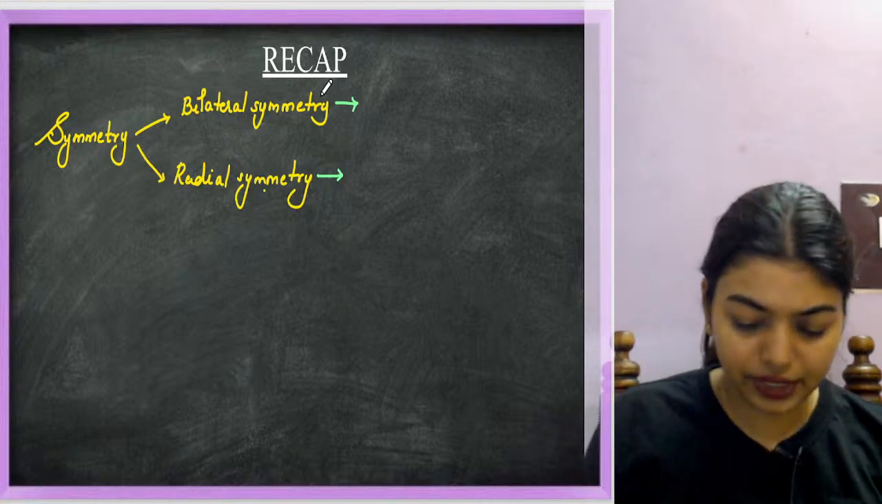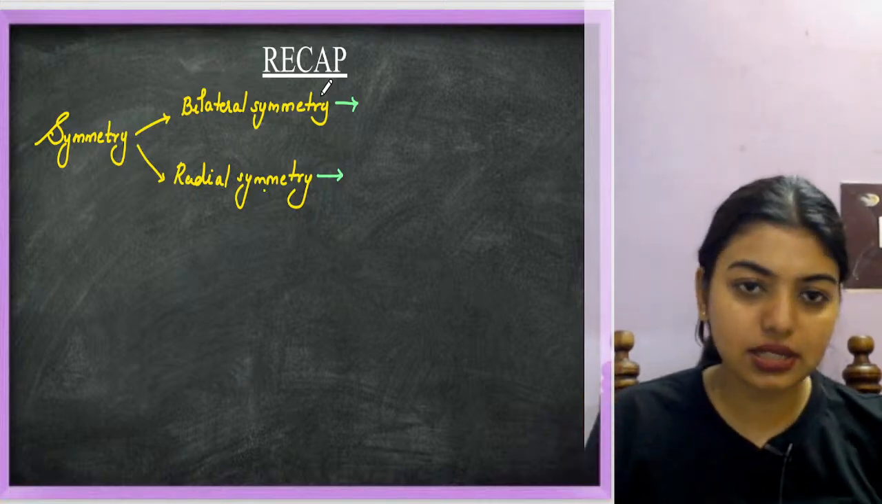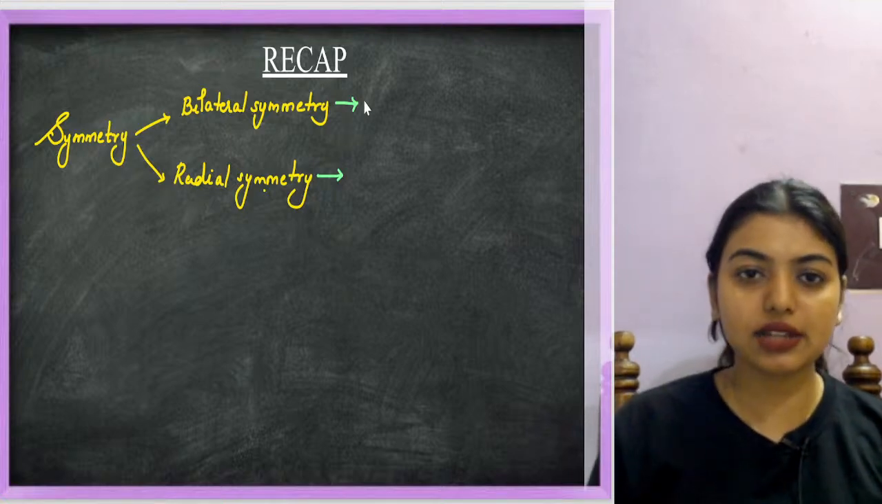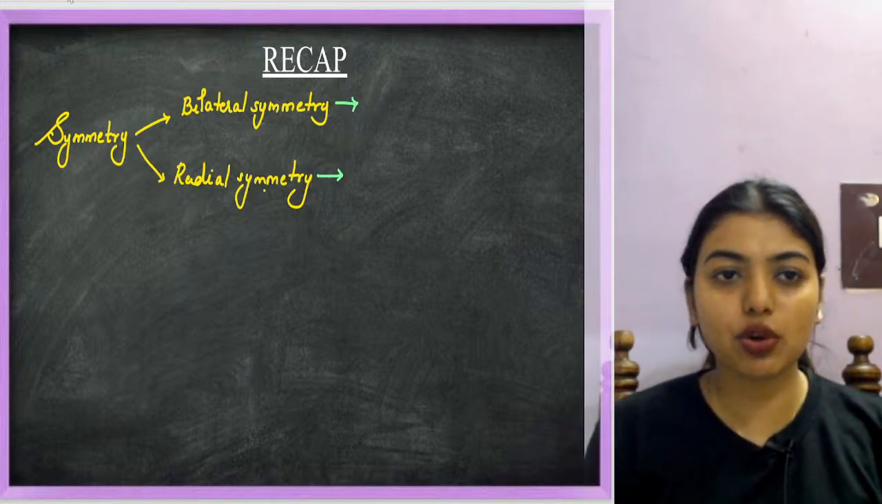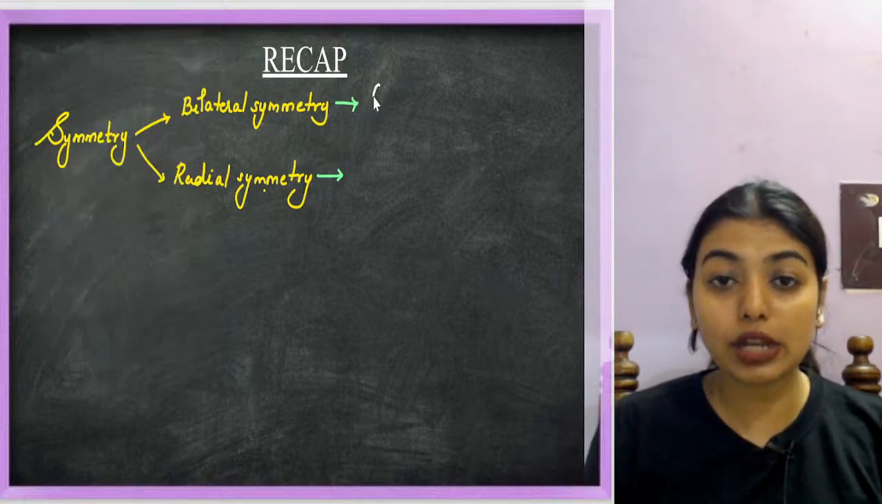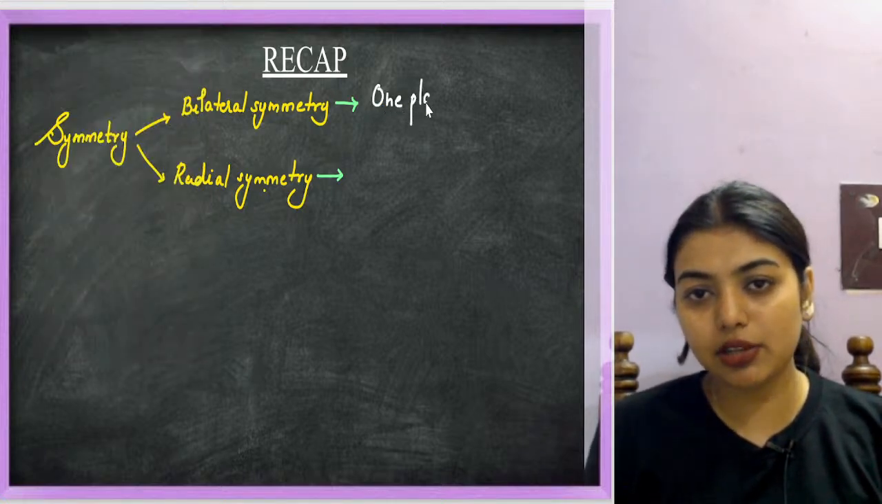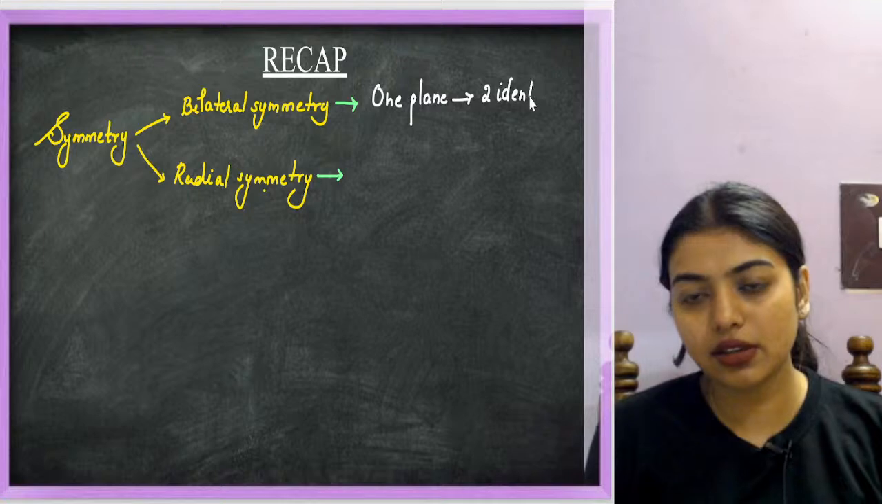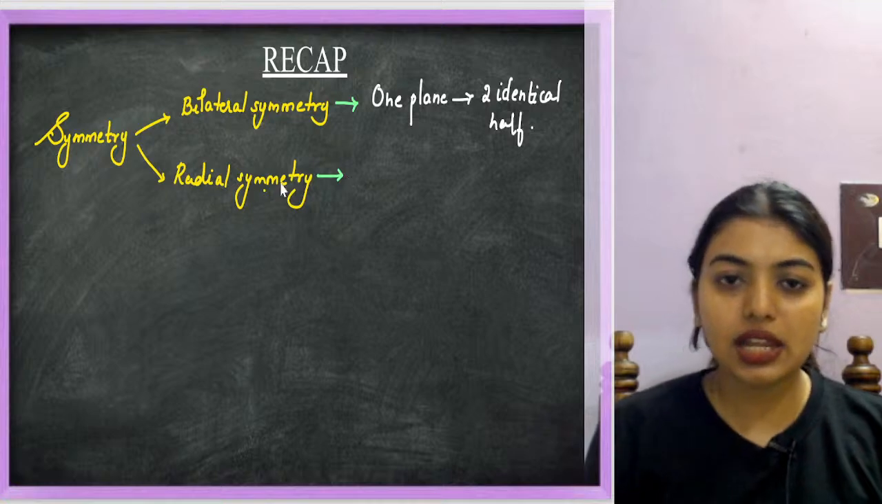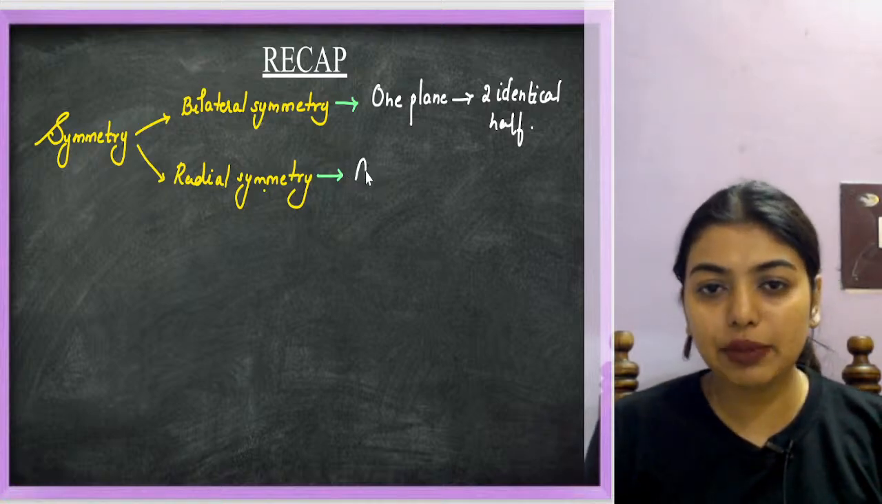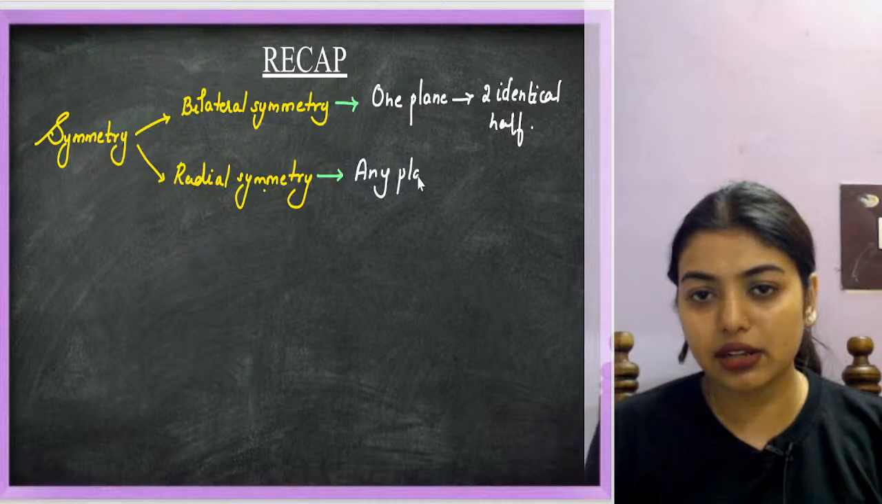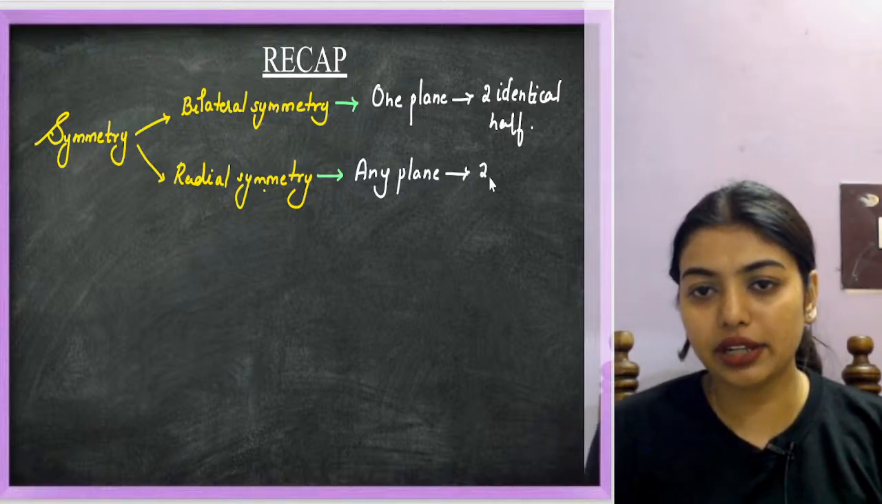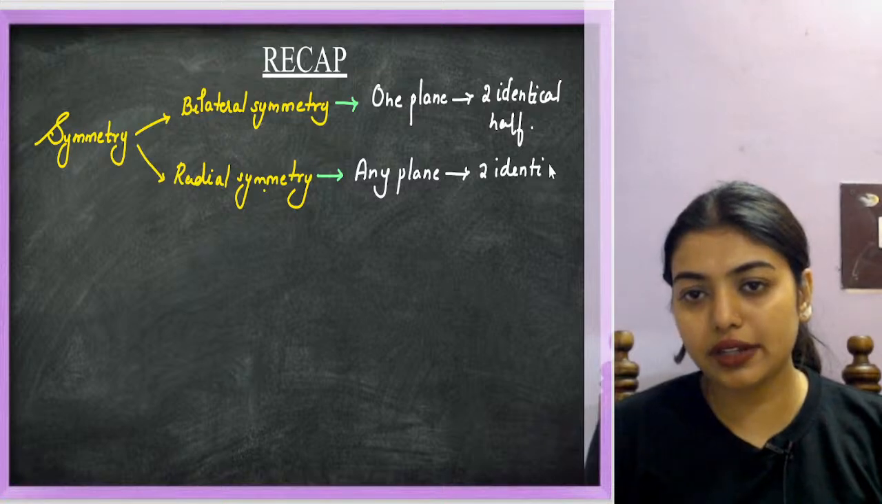Yeah, fine. Okay, so symmetry: bilaterally symmetrical and radial symmetry. These are the two categories that we learned. Bilateral symmetry means what? If I cut them in only one plane, I will be able to get two identical halves, or two equal halves. Now radial symmetry means what? Any plane I cut, I'll be getting two identical halves. Clear?